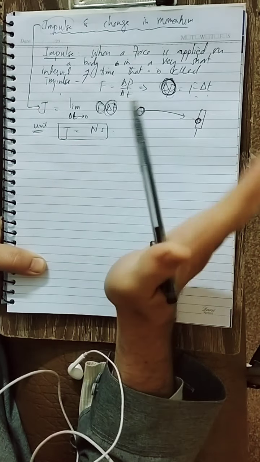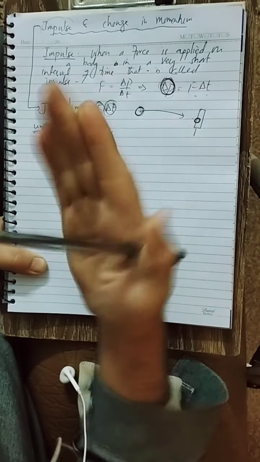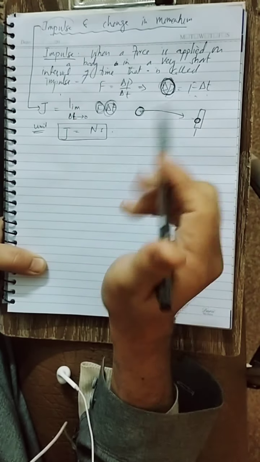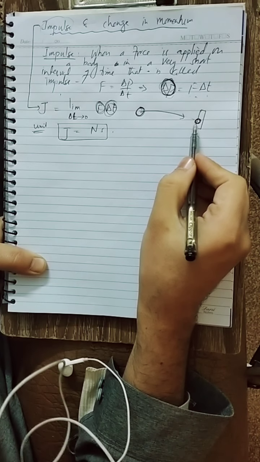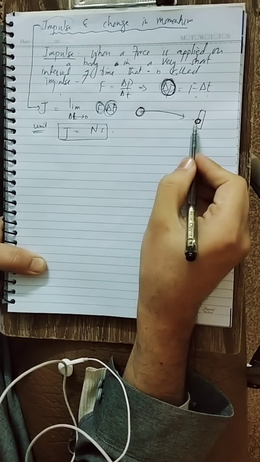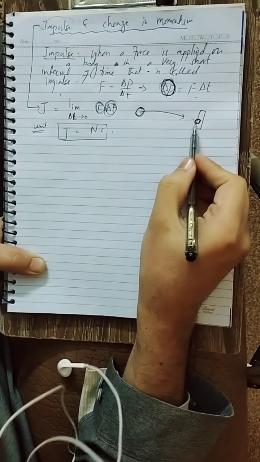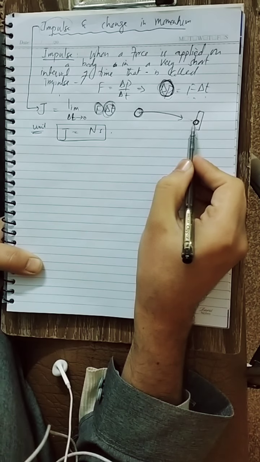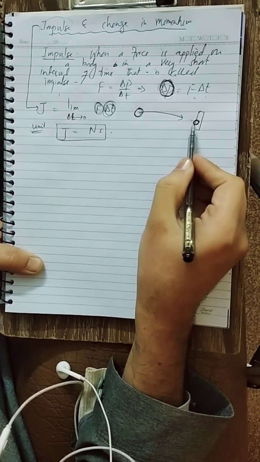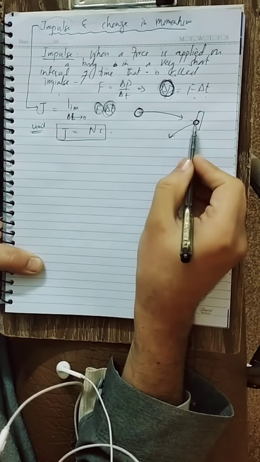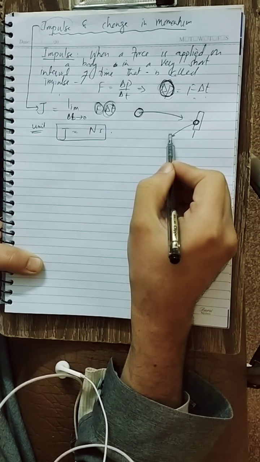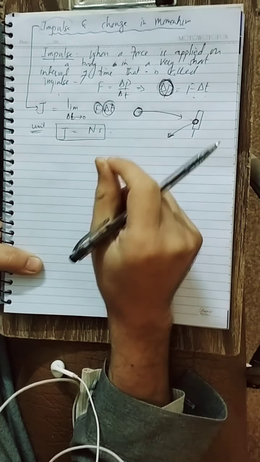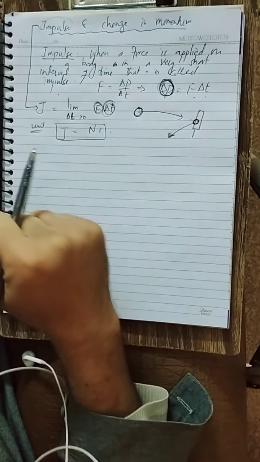The batsman applies a larger force, but the time of contact is very small. So the bat applies the force in a shorter time, and the ball will feel a very large impulse. So impulse means a force applied in a very short interval of time.